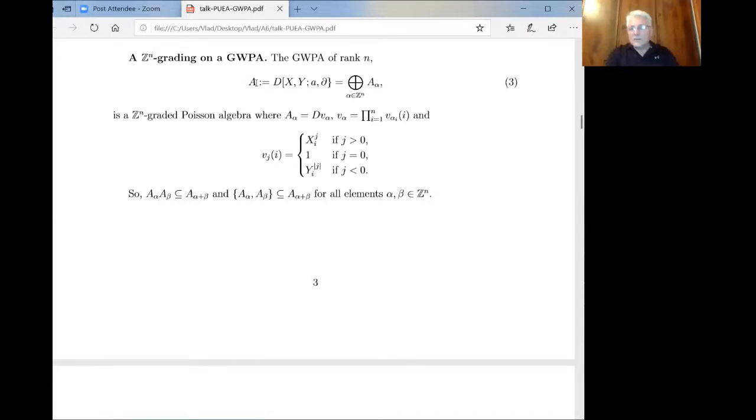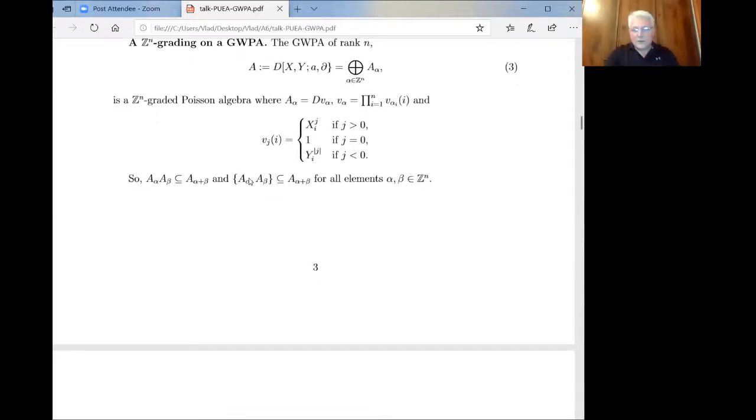It means the algebra is a direct sum of A_alpha, alpha belongs to Z^n, and each is a free module over D. These are explicit elements, roughly speaking products of x's and y's in the obvious way. Graded Poisson algebra means that this is both a graded associative algebra and a graded Poisson algebra, so two grading structures.